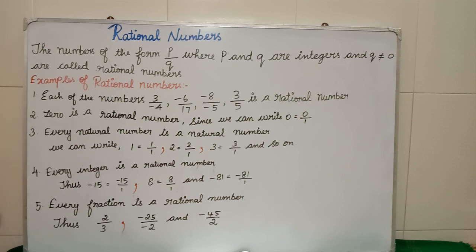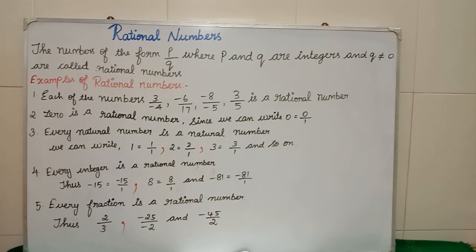0 is a rational number, since we can write 0 is equal to 0 divided by 1. What are they saying? 0 is also a rational number. Why are we saying it is a rational number? We can write 0 is equal to 0 divided by 1. You can ask me, why did you tell that q should not be equal to 0?